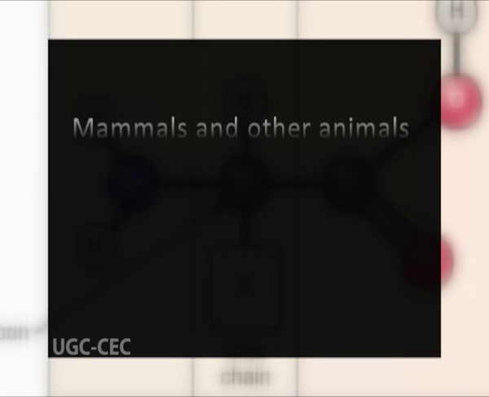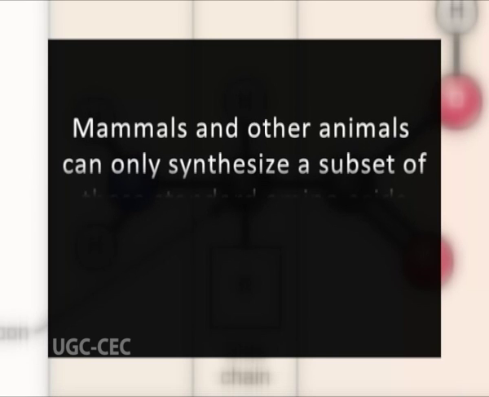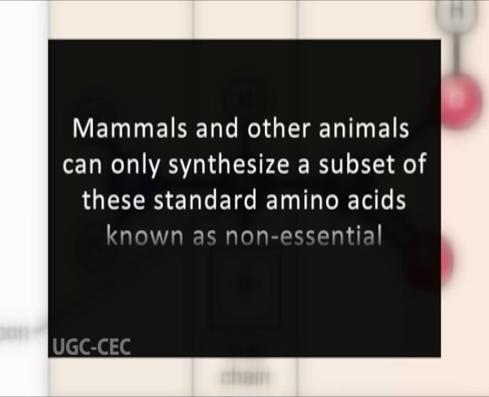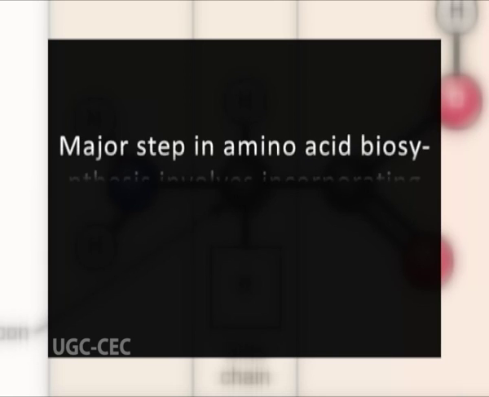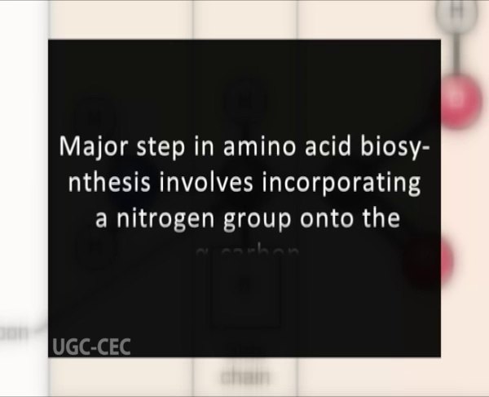Mammals and other animals can only synthesize a subset of these standard amino acids, known as non-essential amino acids. The remaining essential amino acids must be obtained from the diet. Nitrogen is the key component of amino acids. Ammonia is the source of nitrogen for all the amino acids. One major step in amino acid biosynthesis involves incorporating a nitrogen group onto the alpha carbon. In cells, there are two major pathways of incorporating nitrogen groups.